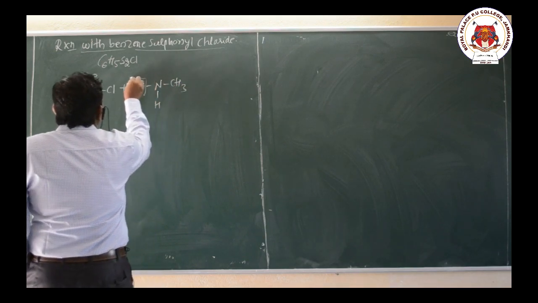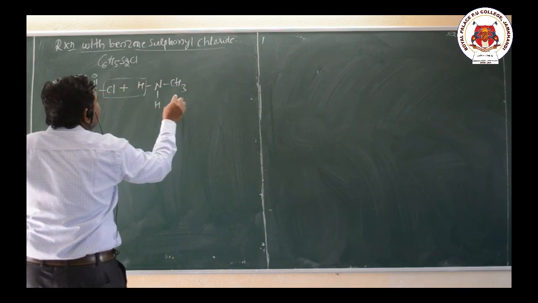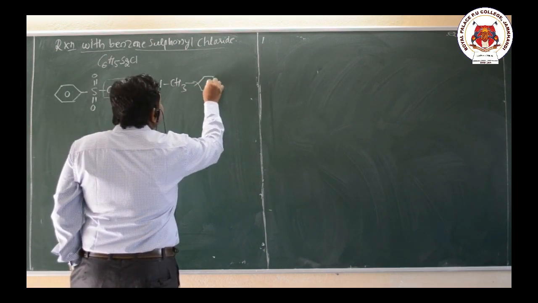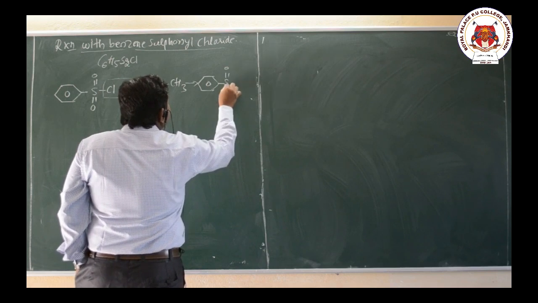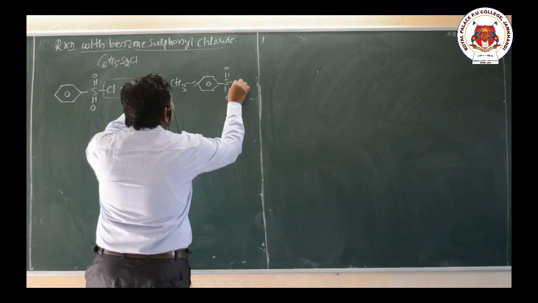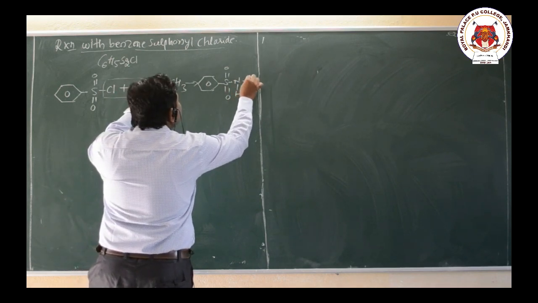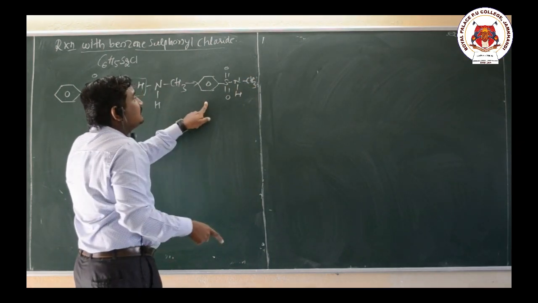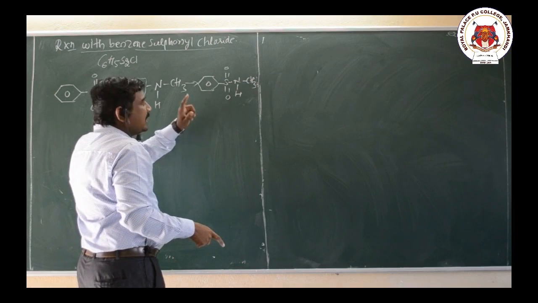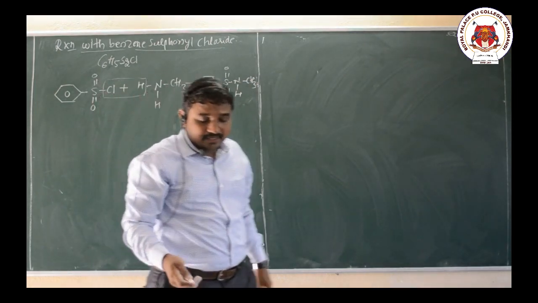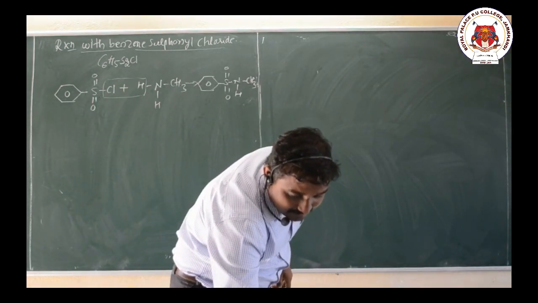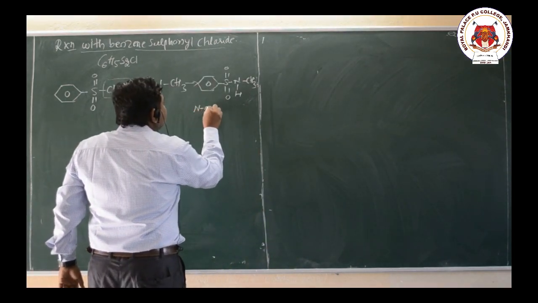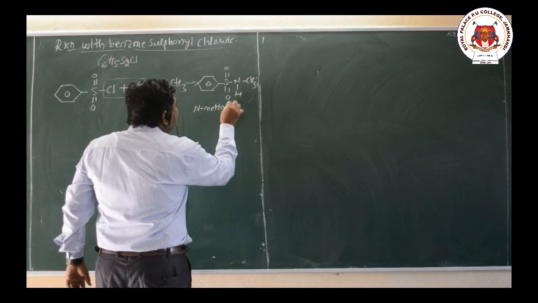Loss of HCl takes place. Now the product is what here? Benzene SO2, now here NH and CH3. The product is N-methyl benzene sulfonamide.